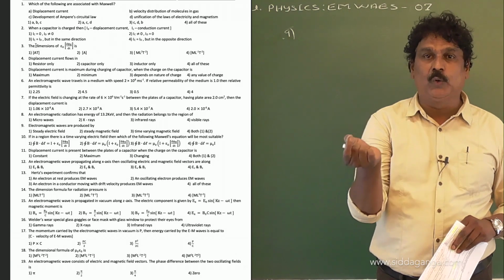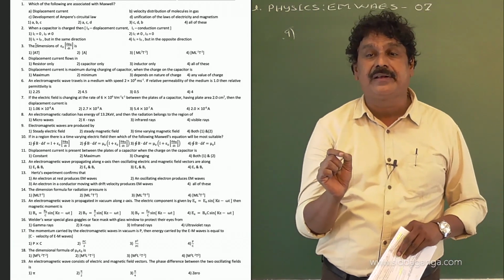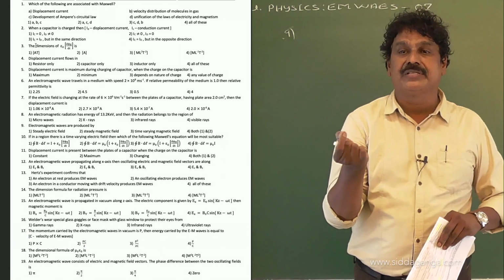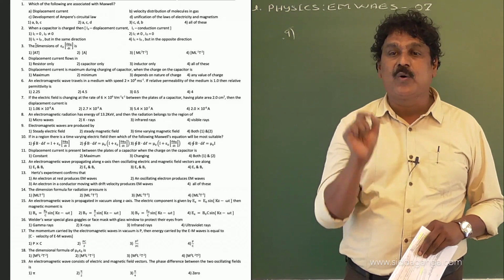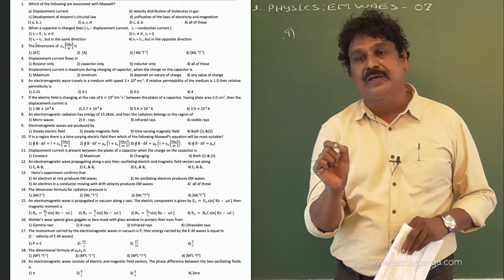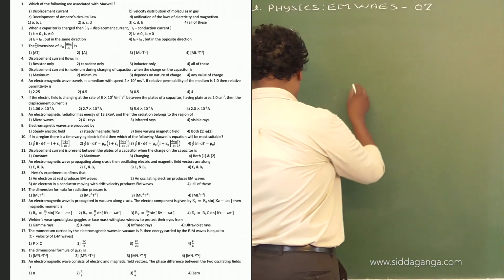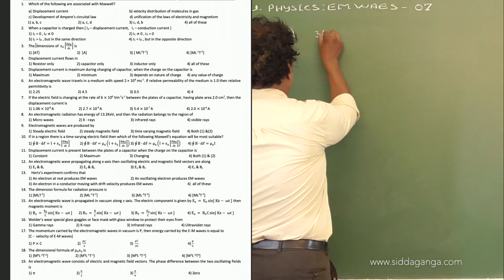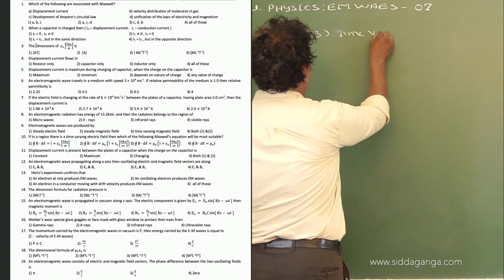These two, time varying electric field and magnetic field, are sources of each other. Therefore, in the given options, only the time varying magnetic field can produce electromagnetic waves. So for the 9th question, the option is 3, that is the time varying magnetic field.